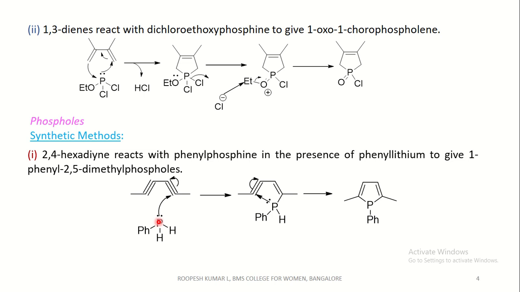That is, lone pairs on phosphorus attacks this carbon with the formation of a carbanion. This carbanion abstracts one of the protons which is attached to phosphorus to form this compound, and again the lone pairs on phosphorus attacks this carbon with the formation of a carbanion. This indeed abstracts a proton which is attached to phosphorus to form a dimethyl substituted 1-phenyl phosphol.